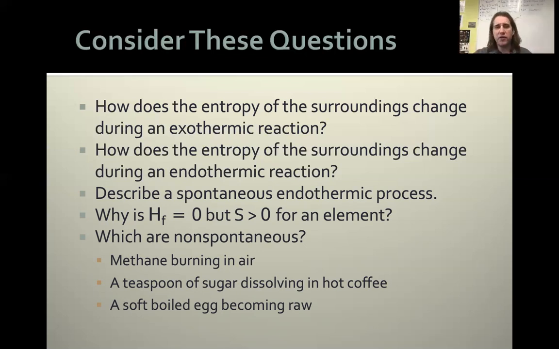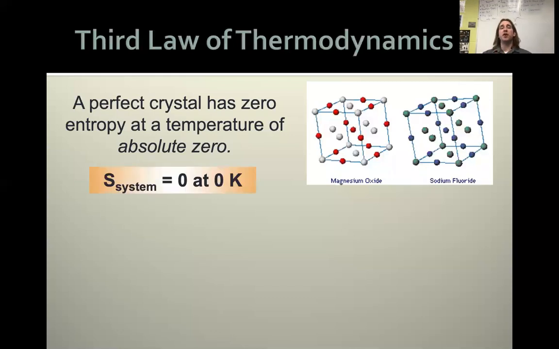Cool. So just a little bit of review as we start to think about our different pieces. Let's talk about the third law of thermodynamics. Our third law of thermodynamics says that a perfect crystal, one that is completely symmetrical, perfectly made, has 0 entropy at a temperature of absolute 0. Okay, so here we are. We need some way to be able to start to quantify the entropy. We need a way to assign numbers to how mixed up our systems are. And that comes from the third law of thermodynamics.